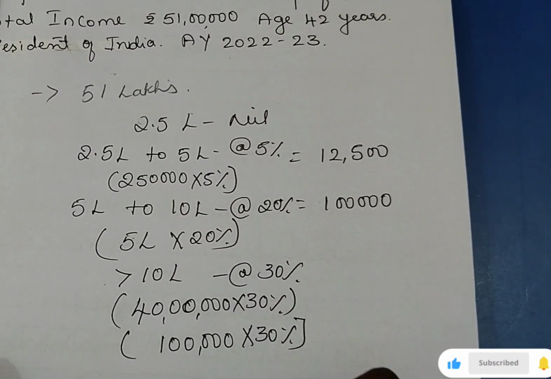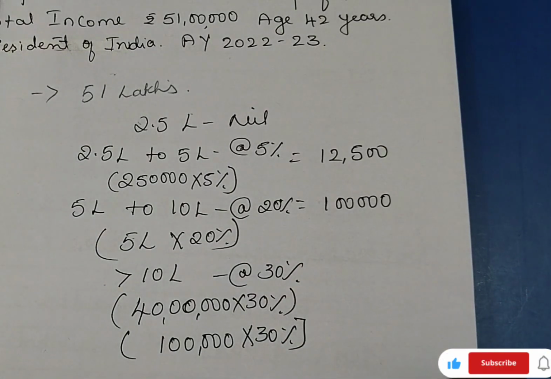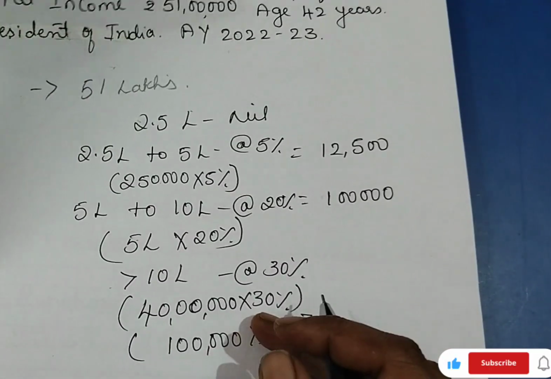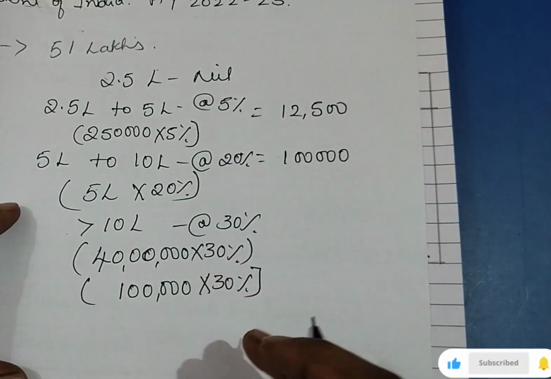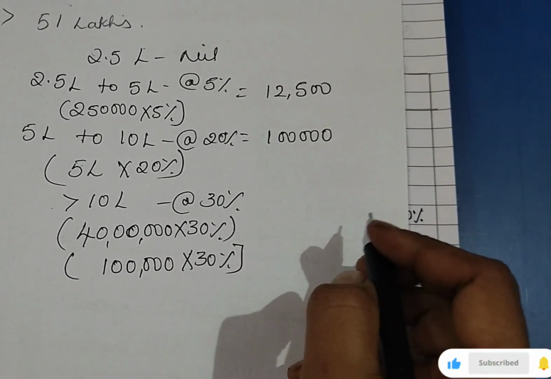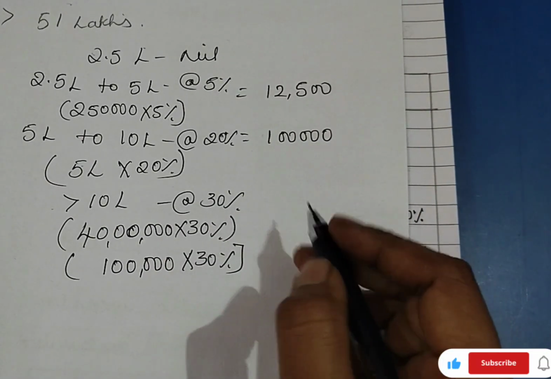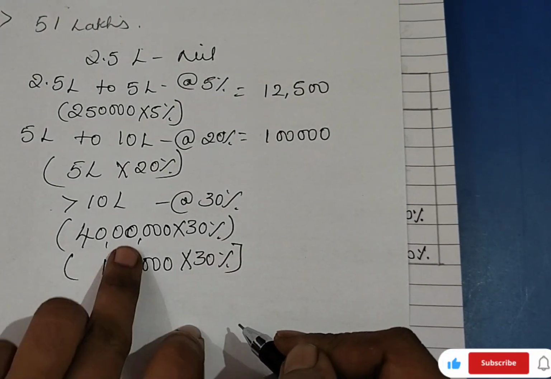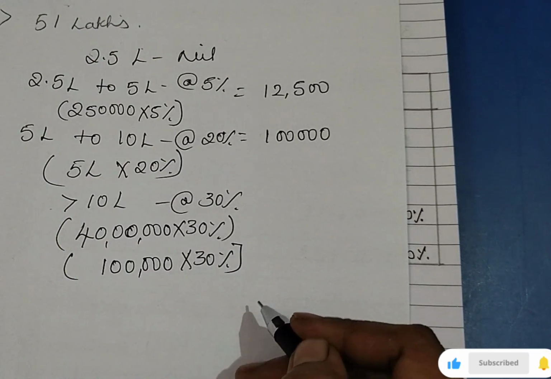Why are we taking it separately? I will show you. We can take it together also, but you should not get confused. That's why I have taken it separately. While calculating total tax liability and surcharge, we need to know it separately.